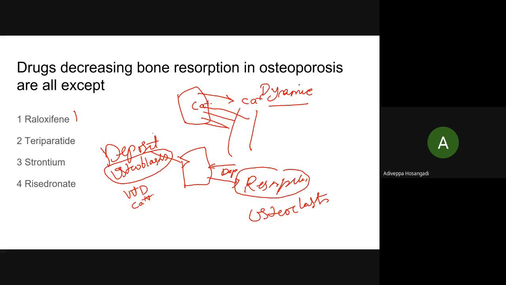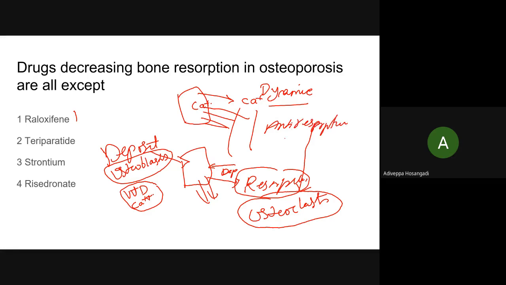Now we are talking of osteoporosis. So how to improve the quality of the bone? By giving vitamin D and calcium. But after 30, deposition is less. So what are the drugs remaining now? You have to prevent the osteoclasts from borrowing or robbing the bone. So what are the drugs which act on the osteoclasts? These are anti-resorptive drugs, which means these drugs act on osteoclasts and prevent them from resorbing the bone.